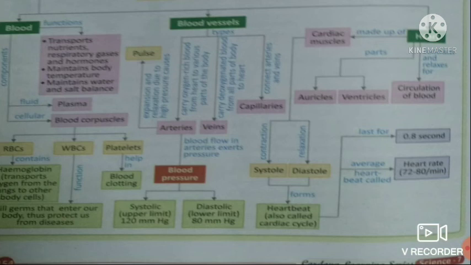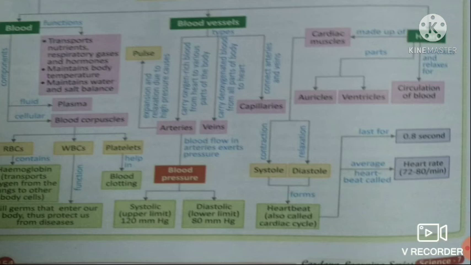Now, the second type of vessels are known as veins, and veins carry deoxygenated blood from all parts of the body to the heart. Only the pulmonary vein will carry oxygenated blood from lungs to heart. And if we talk about arteries, all arteries carry oxygen rich blood from heart to various parts, but only the pulmonary artery is such an artery which will carry deoxygenated blood from heart to lungs for purification.